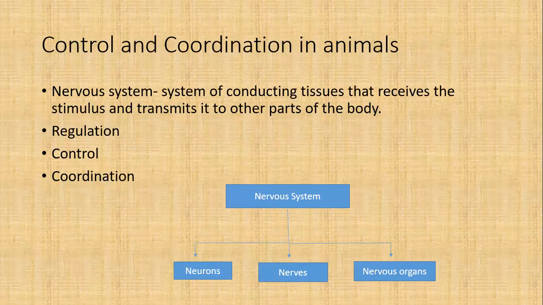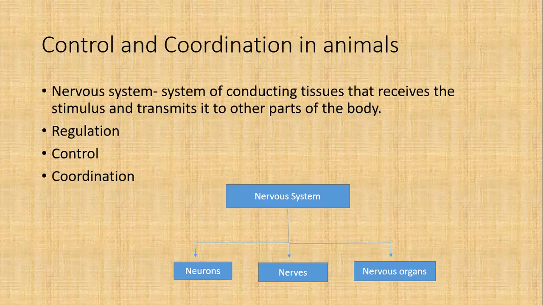In case of control and coordination in animals, as we know, we are human beings, and we have an organ system level of organization. So we have a complete organ system for control and coordination in our body, that is called the nervous system. The nervous system is a system of conducting tissues where we are talking about nerve cells. They are the specific cells which are present. Then nerves are present, responsible for sending the impulses from one part to the other. And there are a number of sense organs which are associated with control and coordination.